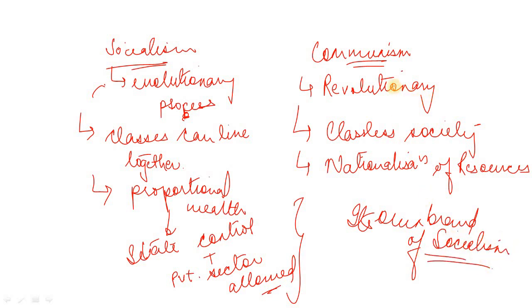Right. So this is the basic difference between socialism and communism. You might have found the two terms to be similar, but there is a very thin line between these two terms. So I hope you have understood everything.